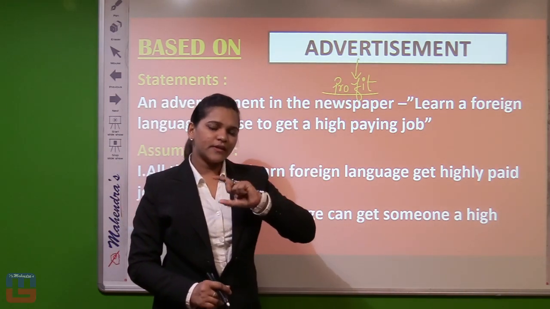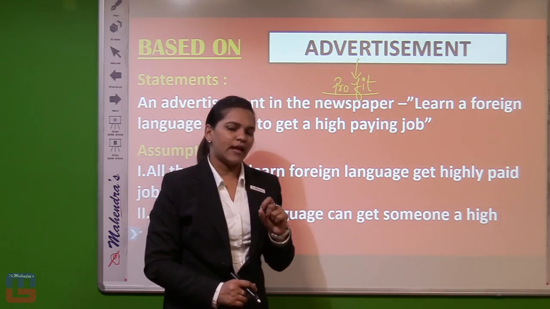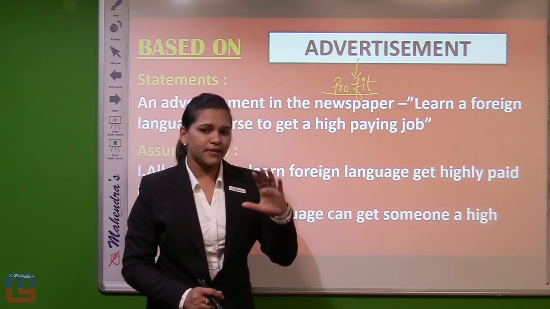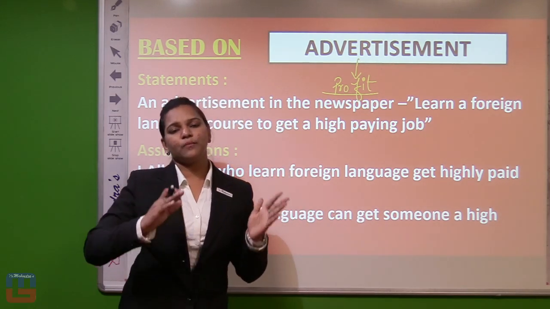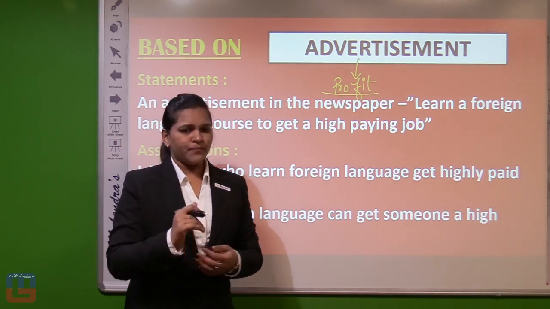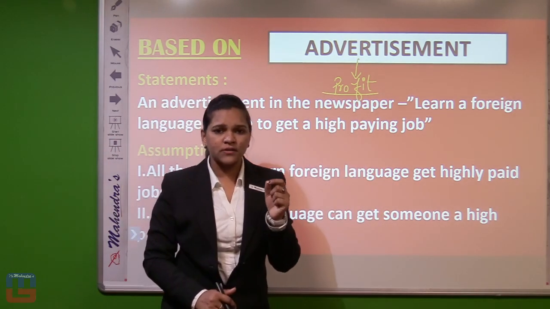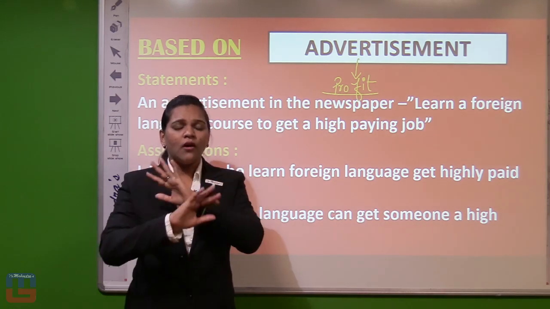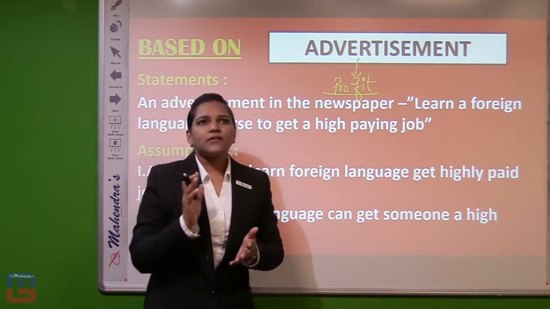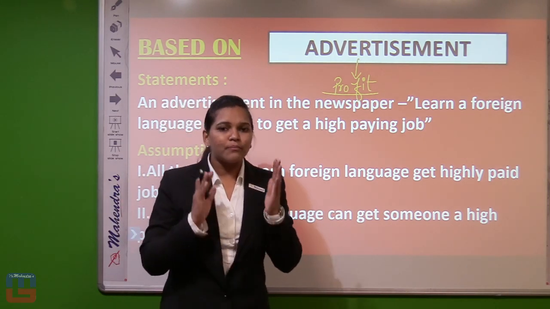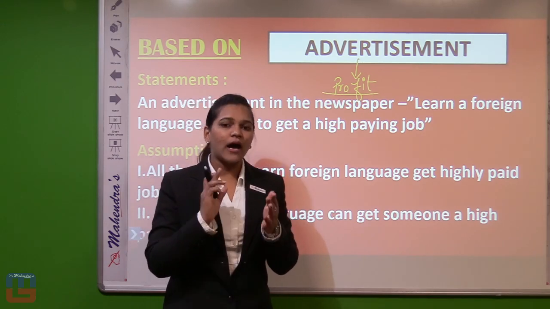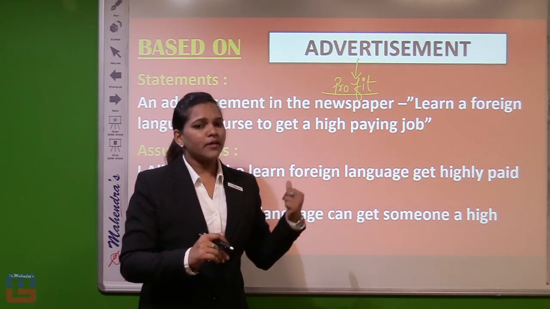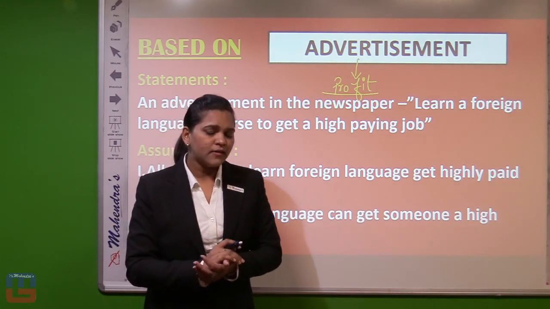So advertisement gives a way of imagination. Suppose we are watching an advertisement on TV, that is reflected in our mind and definitely we are going to buy that product in the market. So the profit will increase. So what is the emphasis of that advertisement in our mind? All this theoretical logical reasoning is very much connected to the practical aspects of life. So you have to read newspapers, you have to be connected to the practical environment for getting logical reasoning done. You must be aware of it.